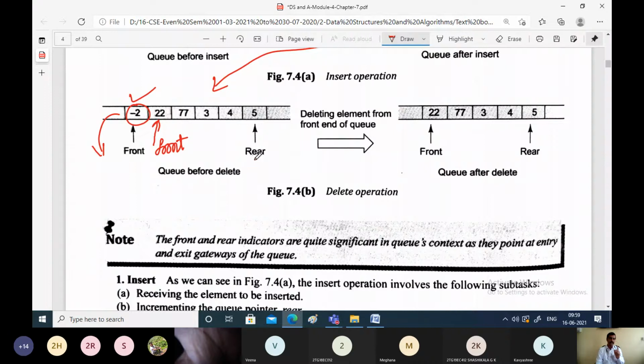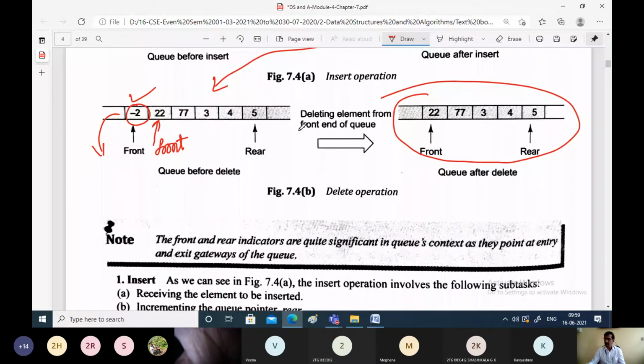Rear always points to the element which is present at the end of the queue. So once you delete this, 22 will become the front element or first element present in the queue. We are incrementing front after deleting -2, and this is the scenario after deleting one element from the queue.